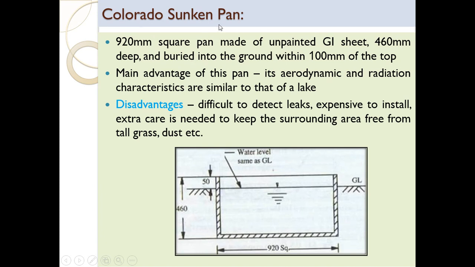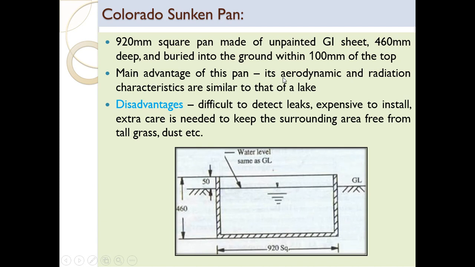This Colorado sunken pan is 920 mm square. The previous two are circular, so this is square. It is a 920 mm square pan made up of unpainted GI sheet, 460 mm deep, and buried into the ground. It is sunken into the ground within 100 mm of the top.